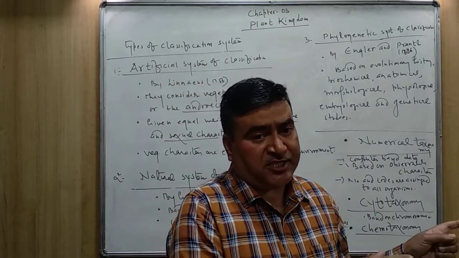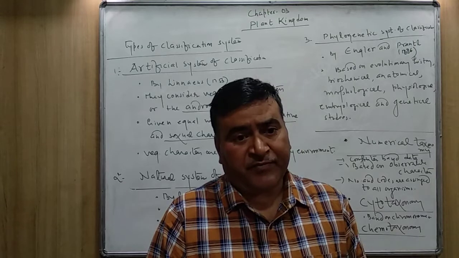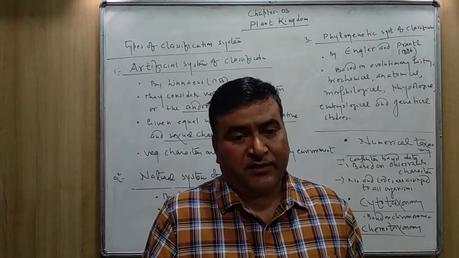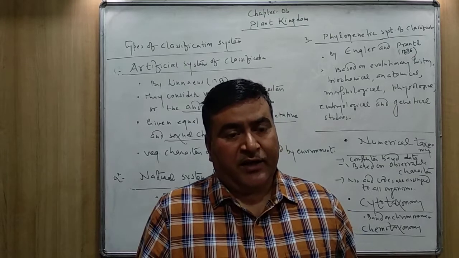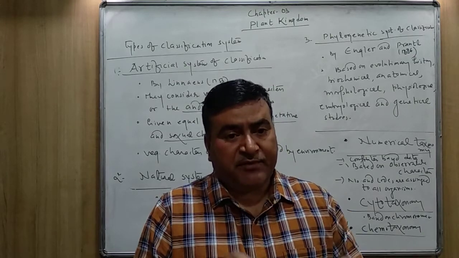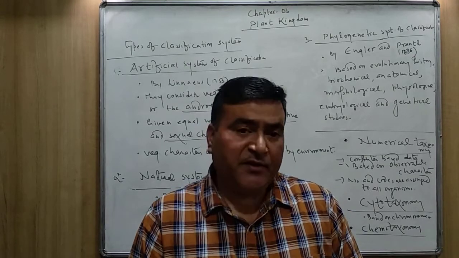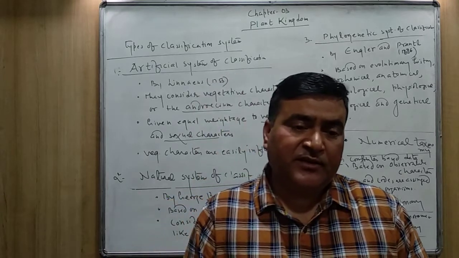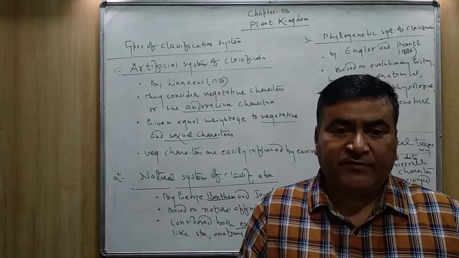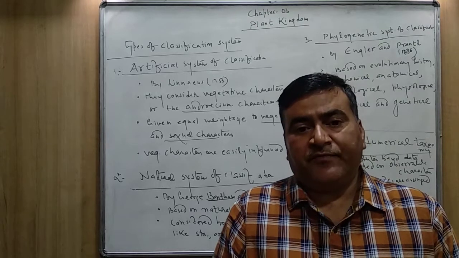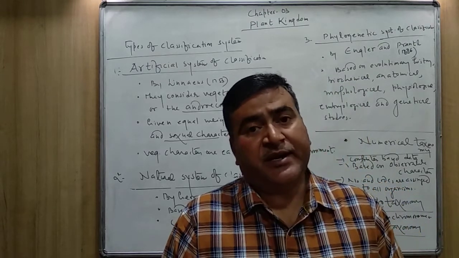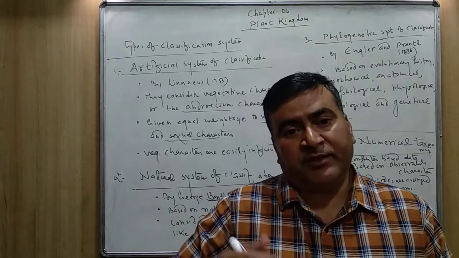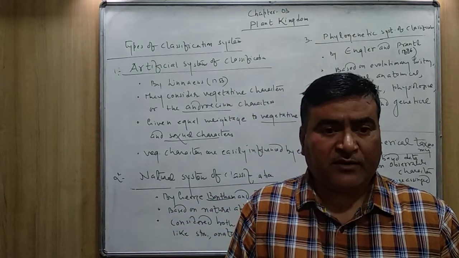If their common ancestry is the same, they kept the different plants into the same category, into the same taxa. If their fossils did not match, they classified them into different groups. So more closely related organisms means they might have evolved from the common ancestor.